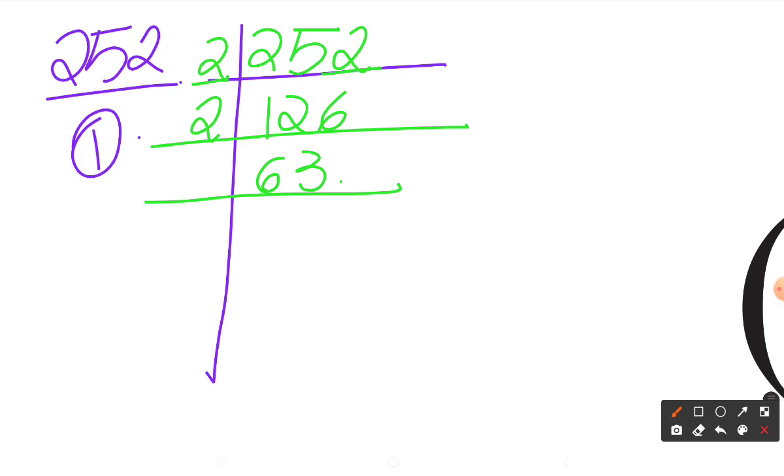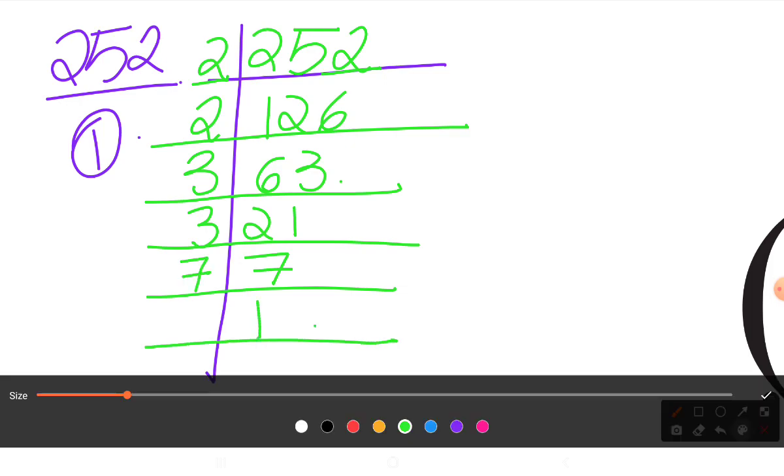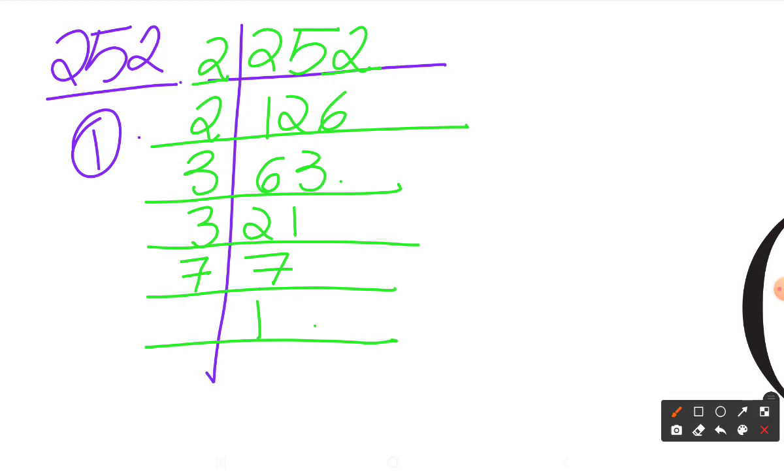Now if I add up 6 and 3, I get 9. That means it's divisible by 3. So I'll get 21. Again by 3, I'll get 7. Now 7. Okay. We have just prime factorized the number into its prime factors.